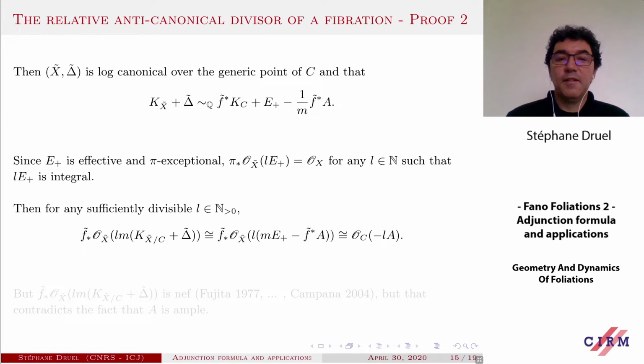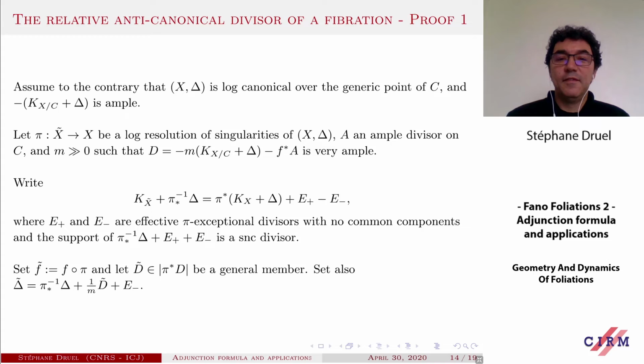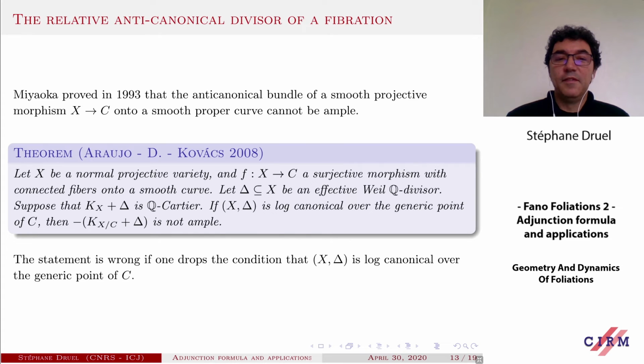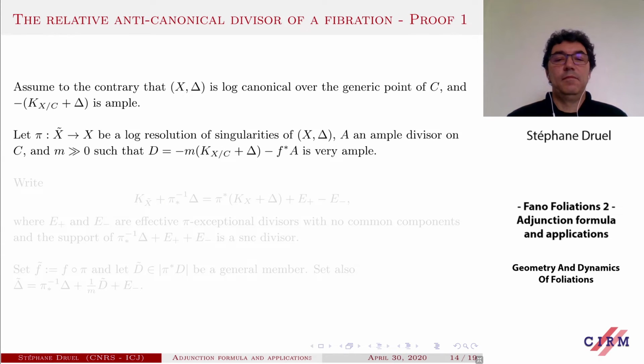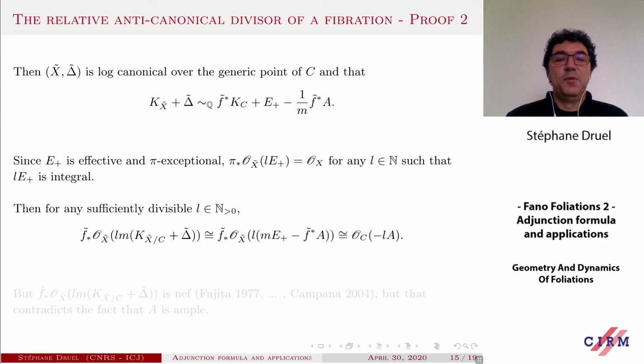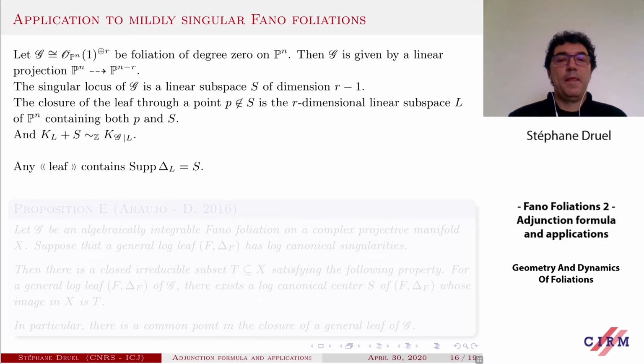And this proves our main theorem. So assuming that the pair is log canonical over the generic point of C, the relative log canonical class cannot be ample. So let's see how to apply this now.